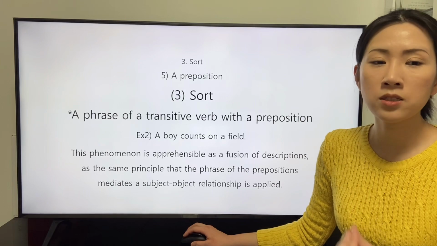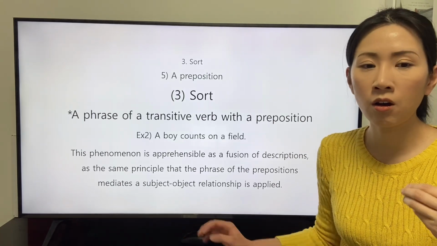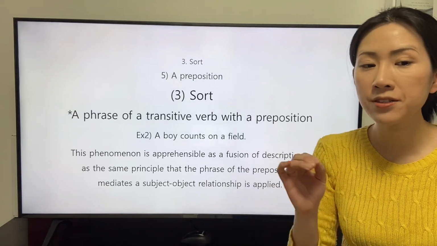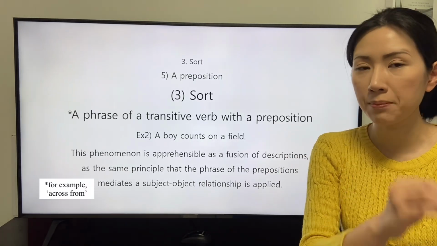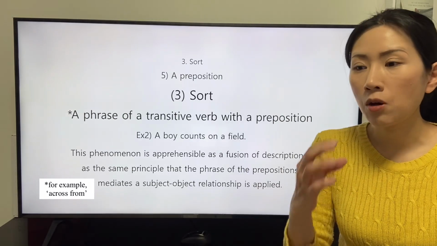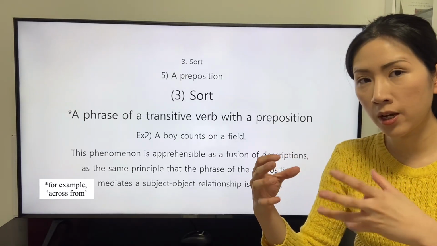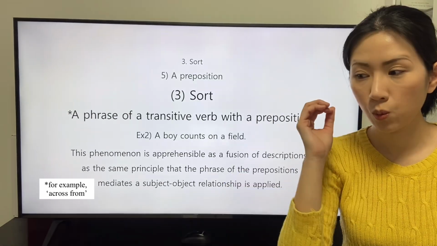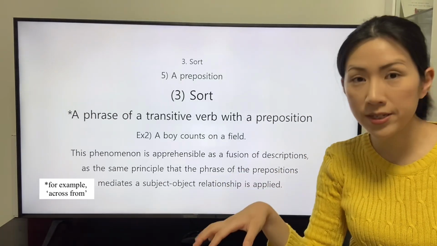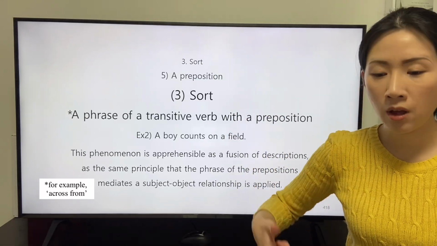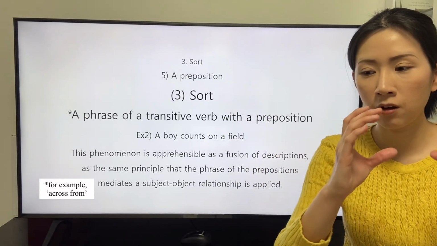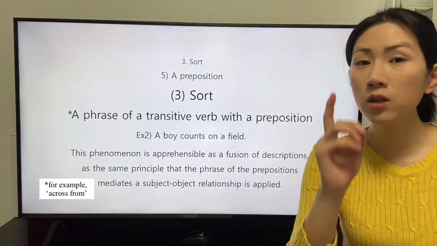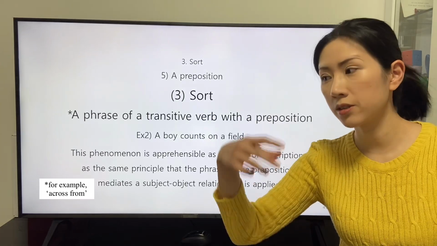This phenomenon is apprehensible as a fusion of descriptions, by the same principle as the phrase of the prepositions. For example, the preposition across and the preposition from mediate the subject and the object with each transitivity, but the combination of each preposition mediates only one subject-object relationship.